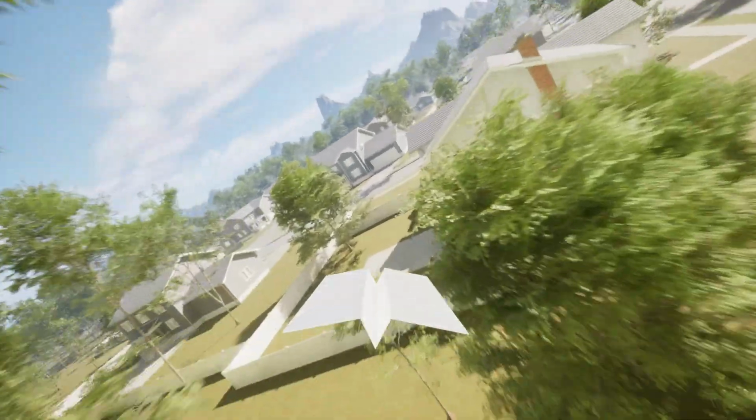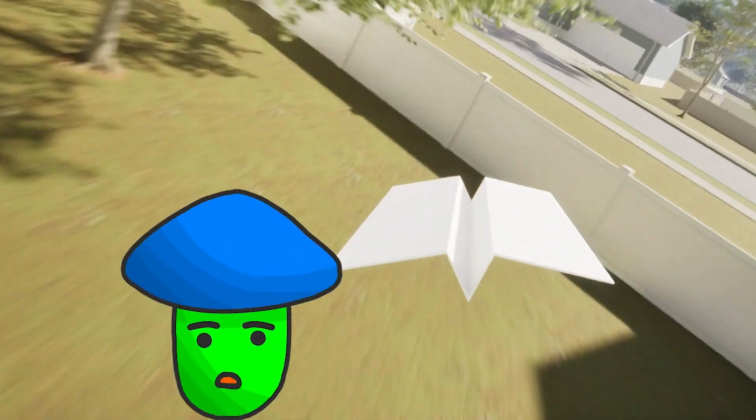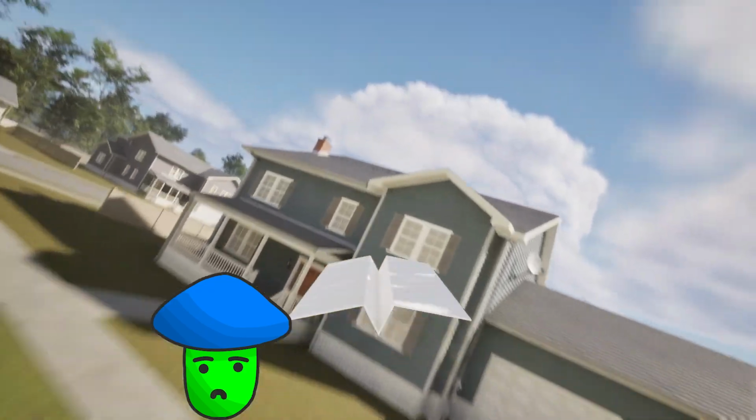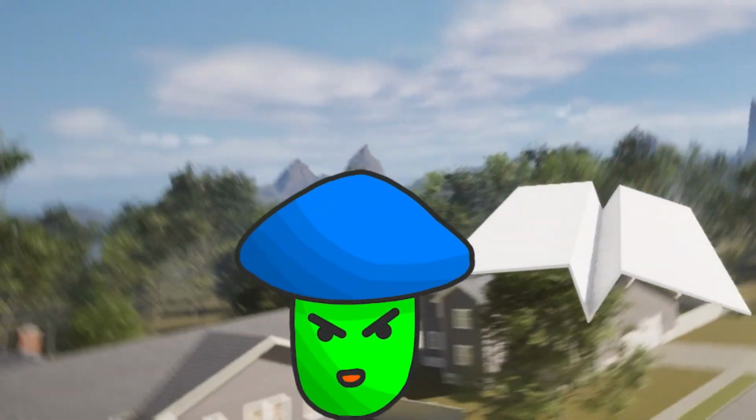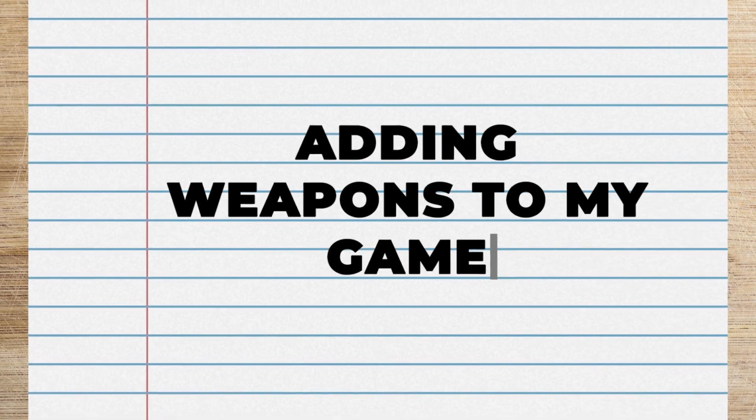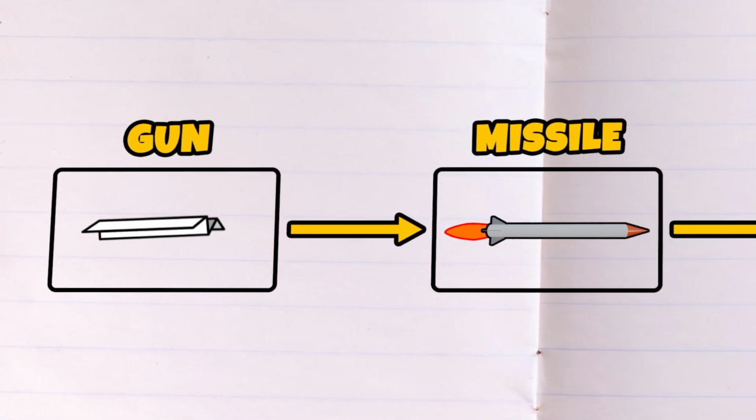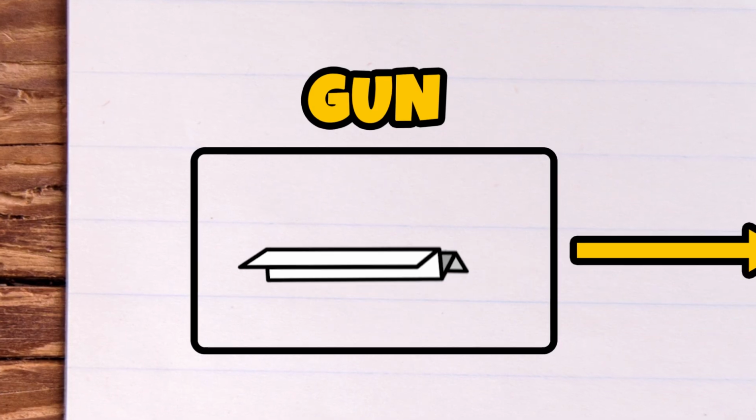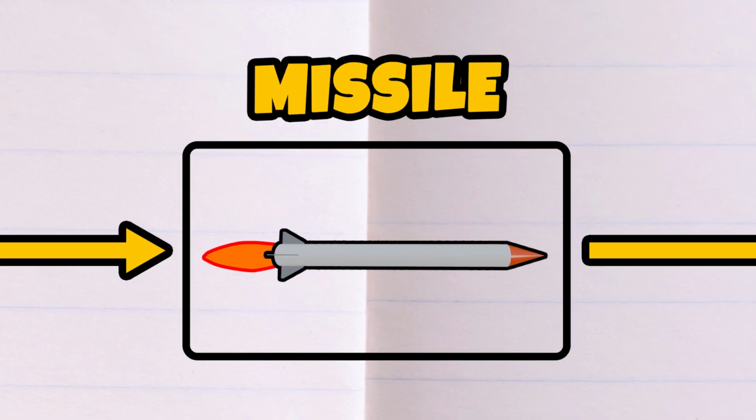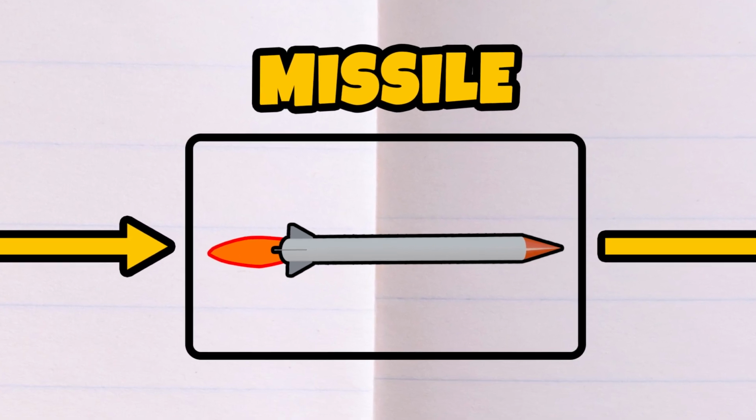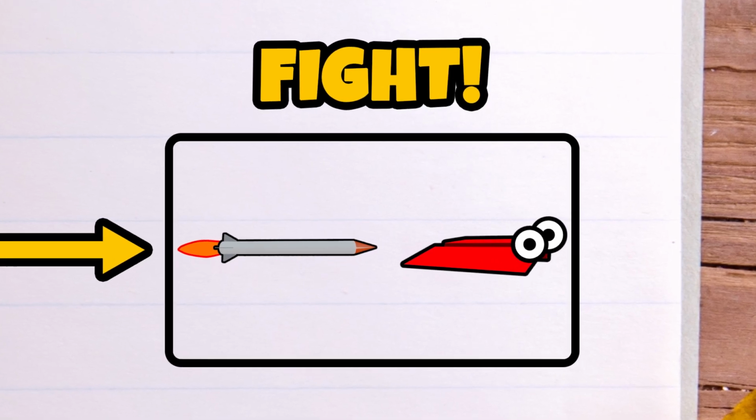I'm making a game about paper airplanes. There is a problem though. The game involves planes shooting each other with weapons, but this plane doesn't have any weapon, so let's make some. I'm going to create 2 weapons for my plane, the gun and missiles that can be launched. Then we are going to use them to shoot down red planes.